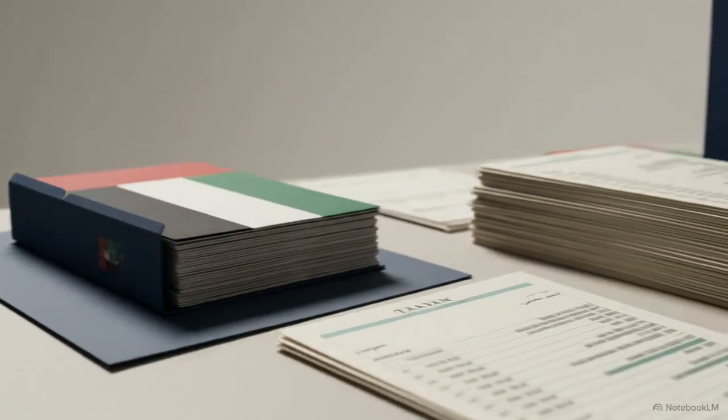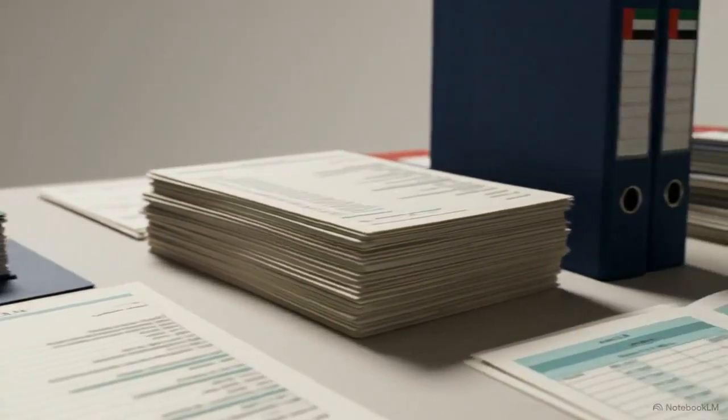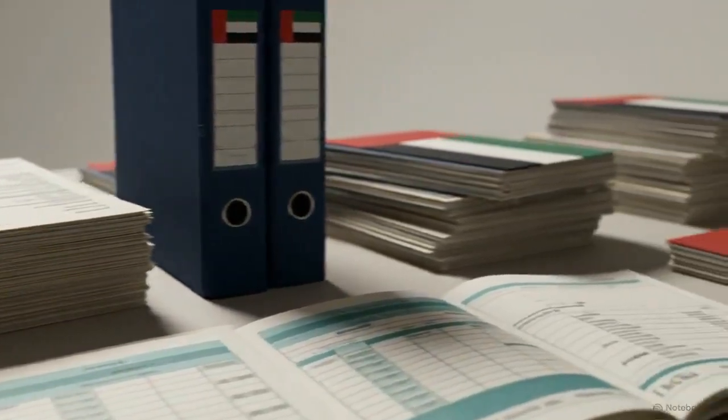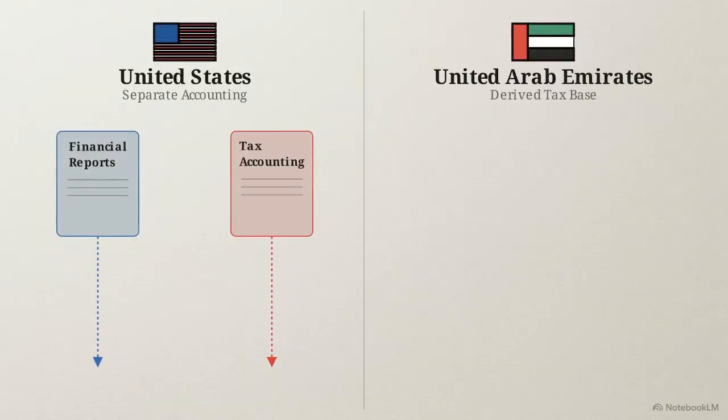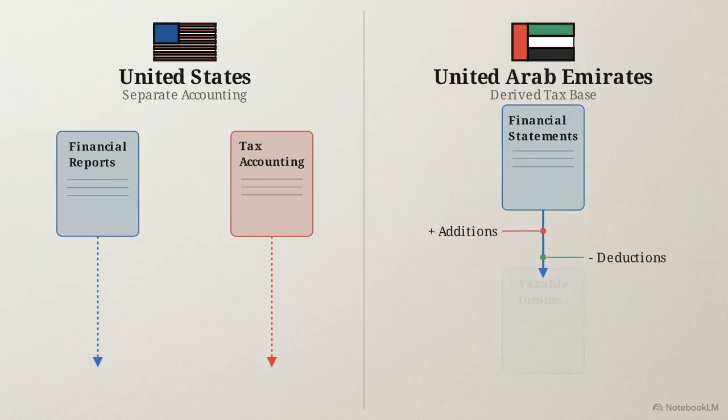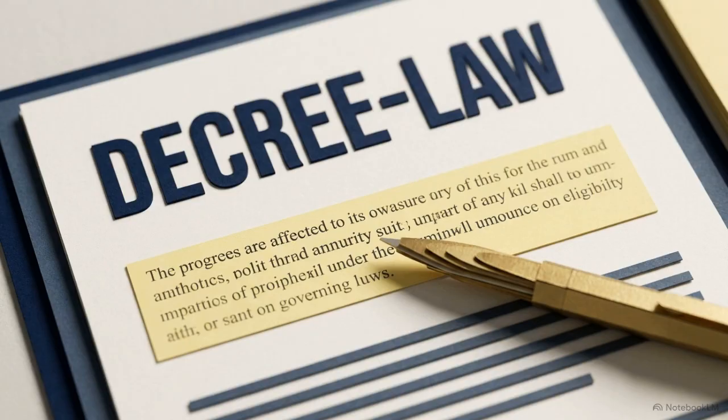A company's standard accounting profit is rarely the actual number the government uses to calculate its final tax bill. While jurisdictions like the United States rely on an entirely separate set of tax accounting rules, the UAE Corporate Tax Law strictly applies what is known as the indirect method, established under Article 20.